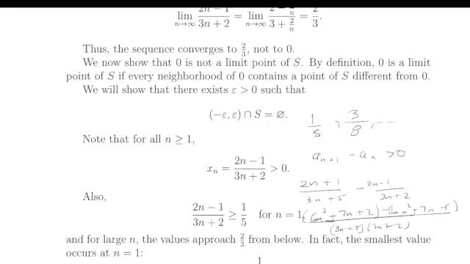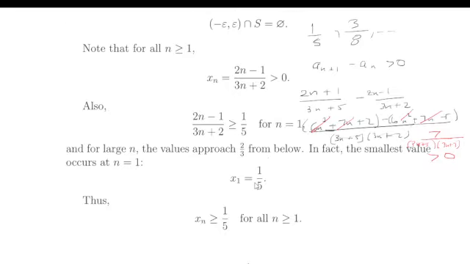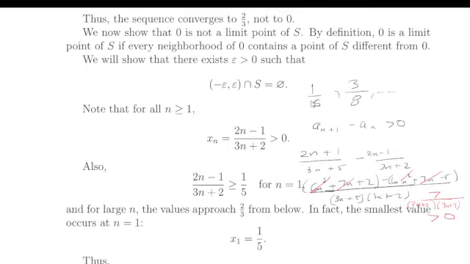And now we can cancel some stuff. The 6n squared goes away. The 7n also goes away. We have 2 minus negative 5, that's positive 7, over (3n + 5)(3n + 2). Because n is positive, this whole thing is going to be positive. So that shows that the sequence is increasing. That means 1/5 is the lower bound, because that's the first term of the sequence.